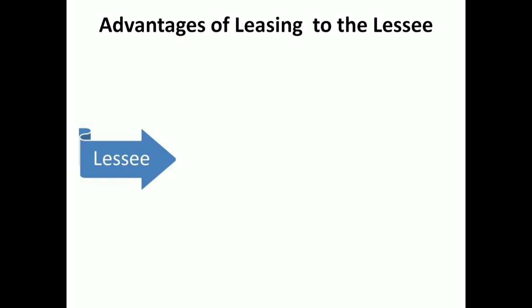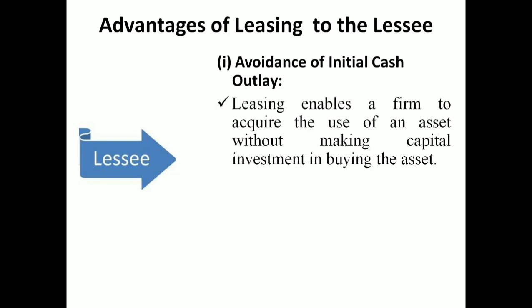First, we are going to discuss the advantages of leasing from the point of view of a lessee. One of the important advantages of a lease is avoidance of initial cash outlay. If you want to start a business, you need an initial capital outlay, especially fixed capital and working capital requirements.